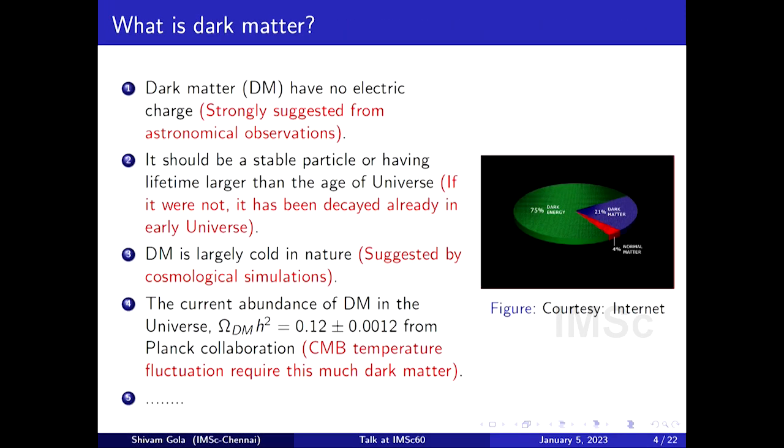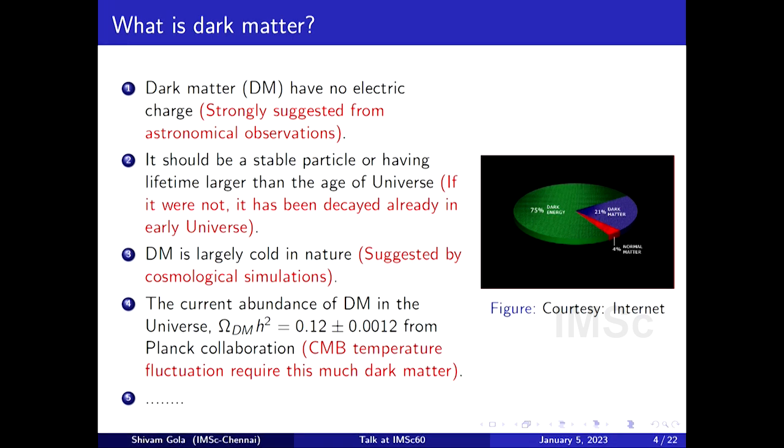Now, if we know there is dark matter, what is it? On the right side you see a pie chart, which is basically the standard model of cosmology. It says that there is 5% ordinary matter, meaning atoms, molecules, stars, planets, and 25%, which is 21 here in the picture, is dark matter, which we don't know. It is completely unknown, and the rest is also unknown, which I will not talk on.